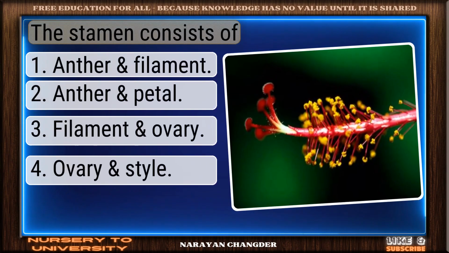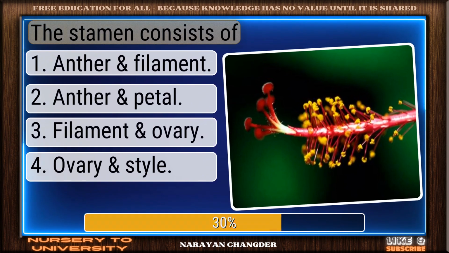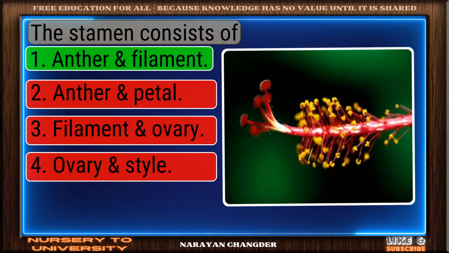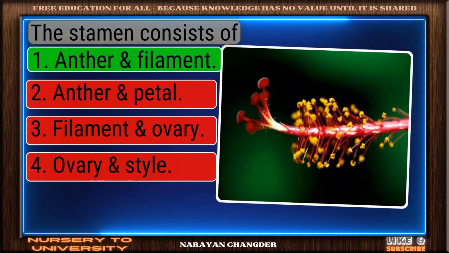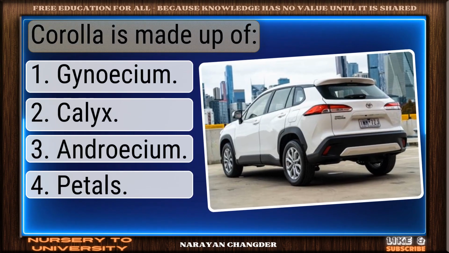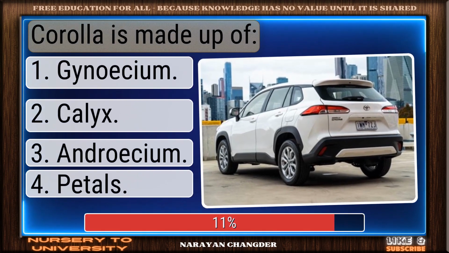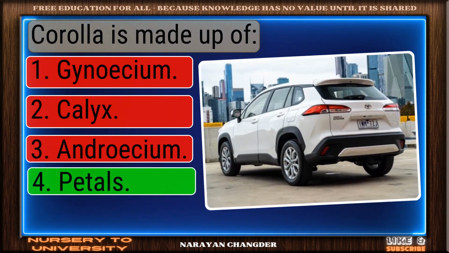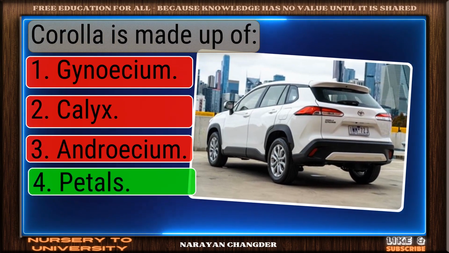Question number 272. The stamen consists of. Well picked. Anther and filament is the correct answer. Question number 273. Corolla is made up of. You chose petals, and it is correct.